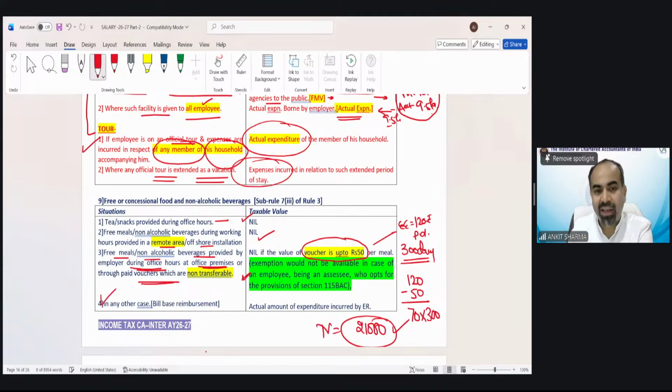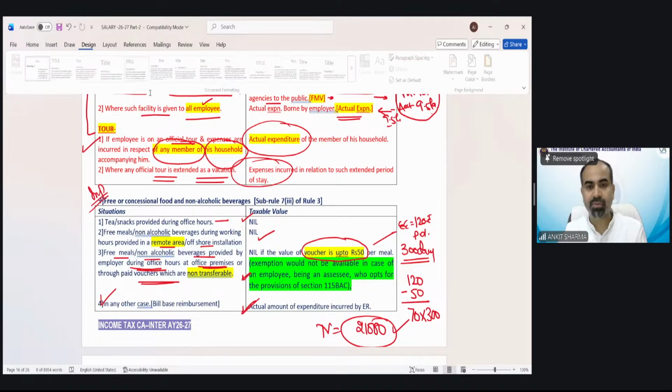In any other case, if the employer provides the benefit of lunch etc. on a bill reimbursement basis, where you can go to any restaurant and the company will pay, then this 50 rupees benefit will not be available. It is fully taxable. The 50 rupees benefit is available only if it is a token system based in the canteen, not bill based reimbursement. So this is again important for examination. Everything is important for examination, of course.